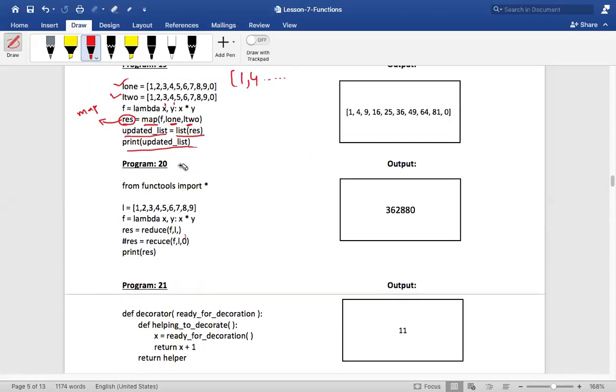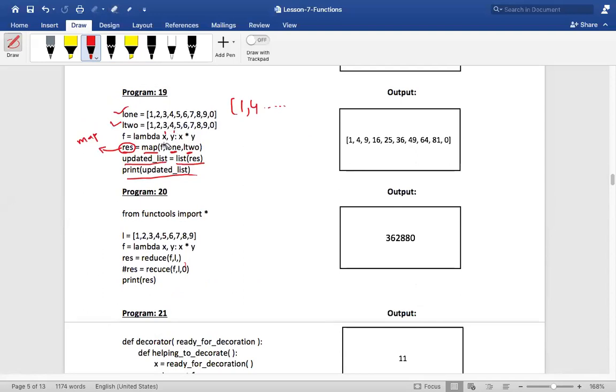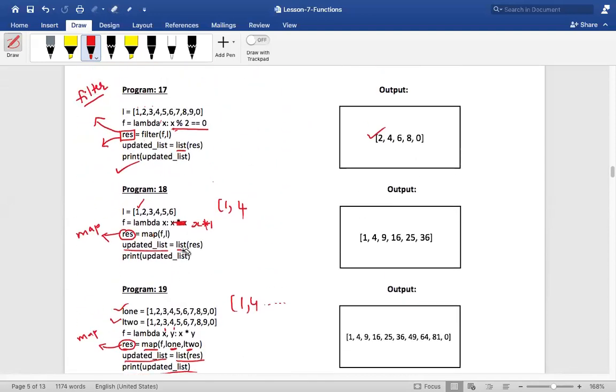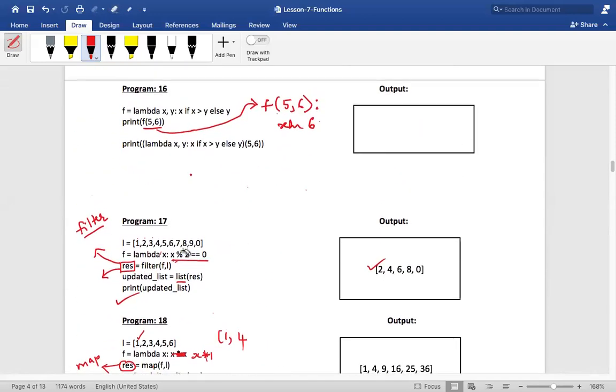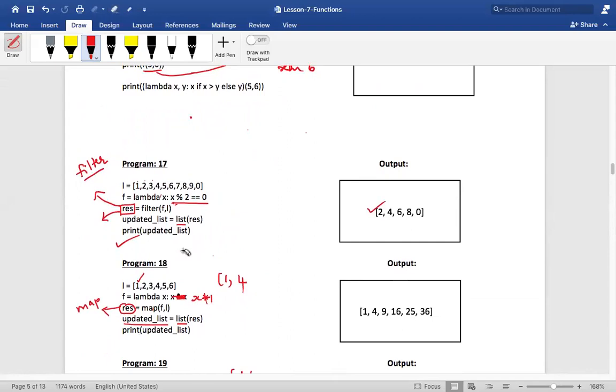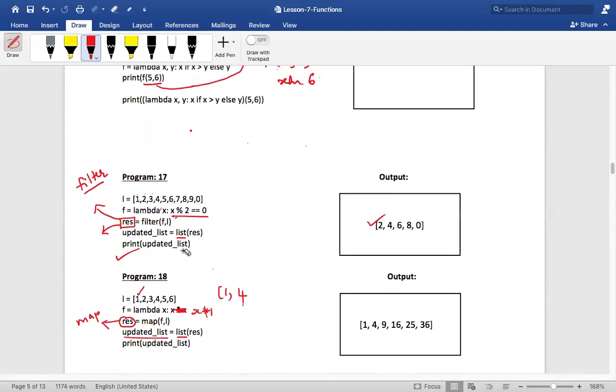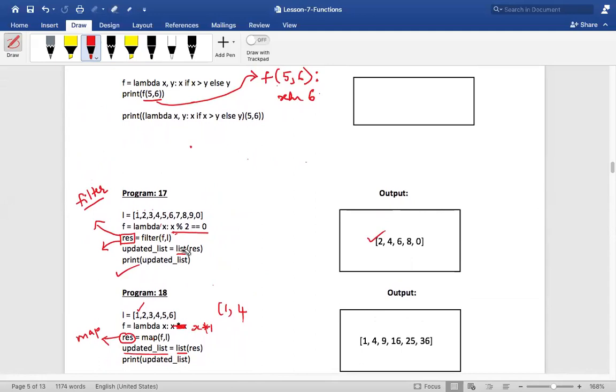So did you understand how lambda functions are helpful in creating a function object and passing it into other functions? These are very important, because they are definitely going to ask this in interviews. I've only put those functions which are frequently asked in interviews. There are so many functions like this, but these are very frequently asked.